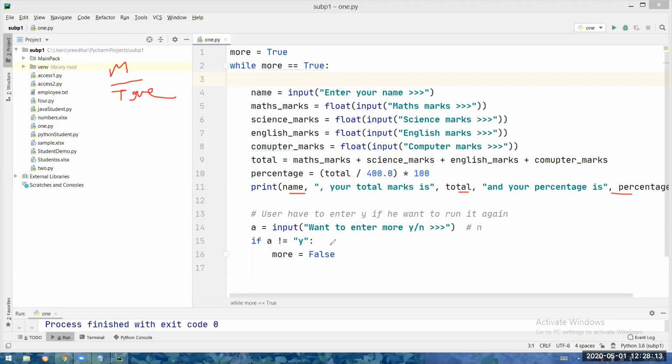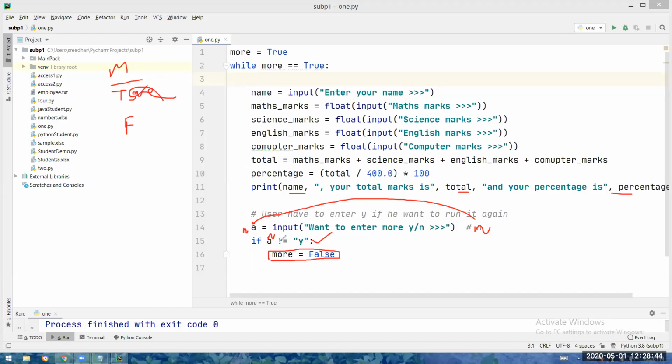Now I'm asking the user again. Want to enter one more record? No. I'm giving no. That no will be kept into which variable? The a variable, a means answer. So now tell me, no not equal to y. Please answer my question. No not equal to yes, correct or not? If the condition is true, cursor will enter the if block. So this line is executed. So more value in the memory will be updated to false.